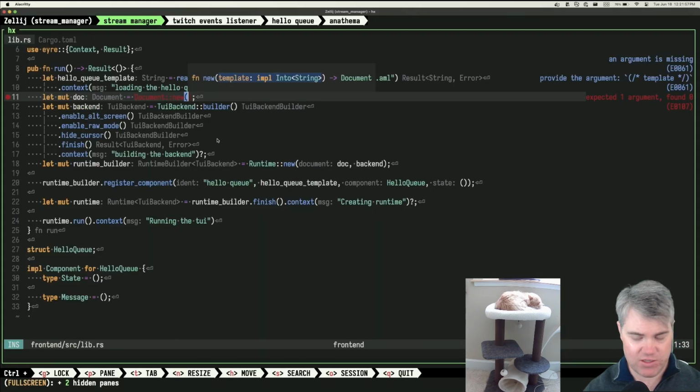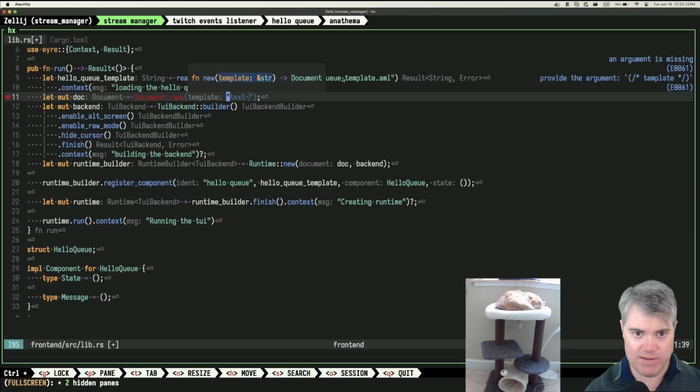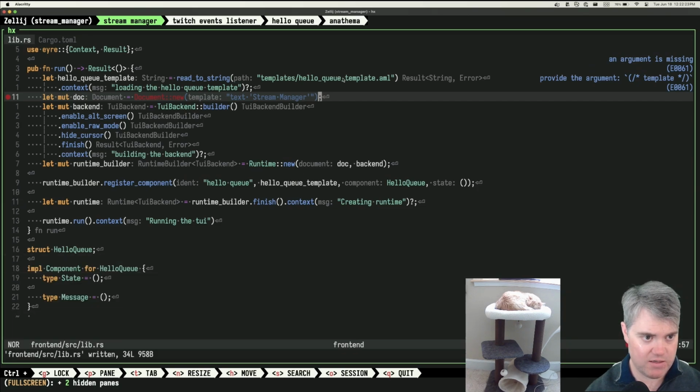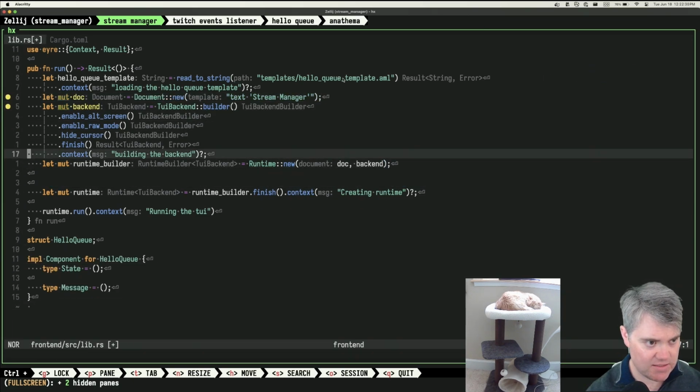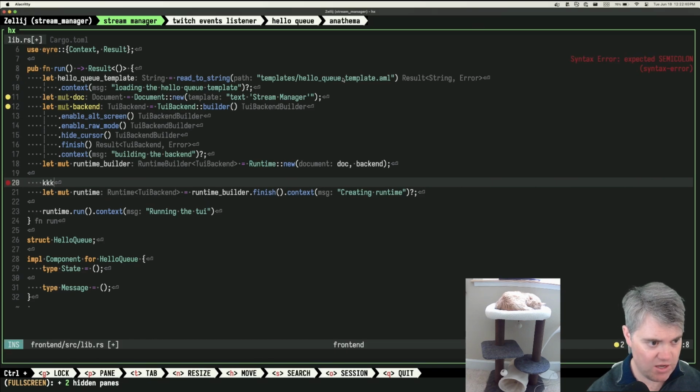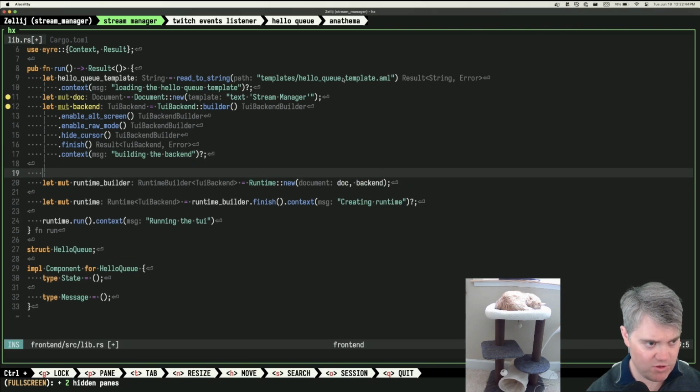So let's do this. What was it? It was something like text. They had an example, right? Yeah, text, I am a widget. Okay, so text stream manager like that. Okay, so you're happy now. Instead of register component like that, let's now say I pass ownership of doc to the runtime builder. So I probably have to do it beforehand, right?